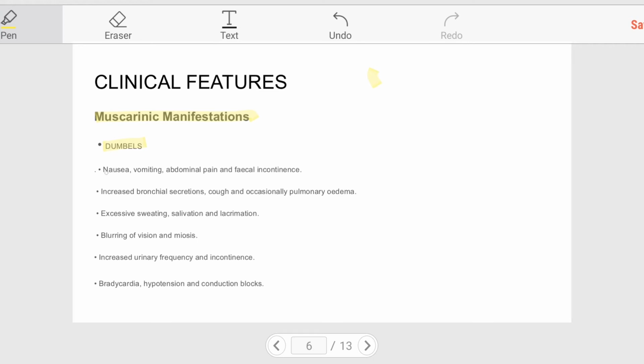Okay. Other muscarinic manifestations include nausea, vomiting, abdominal pain, and fecal incontinence, increased bronchial secretions, cough, and occasionally pulmonary edema, excessive sweating, salivation and lacrimation, blurring of vision and miosis, increased urinary frequency and incontinence, bradycardia, hypotension, and conduction blocks.